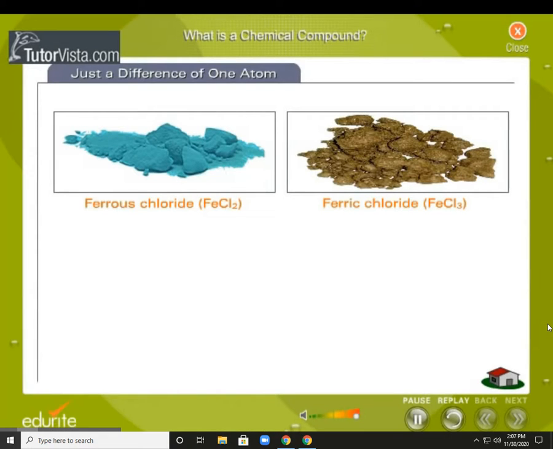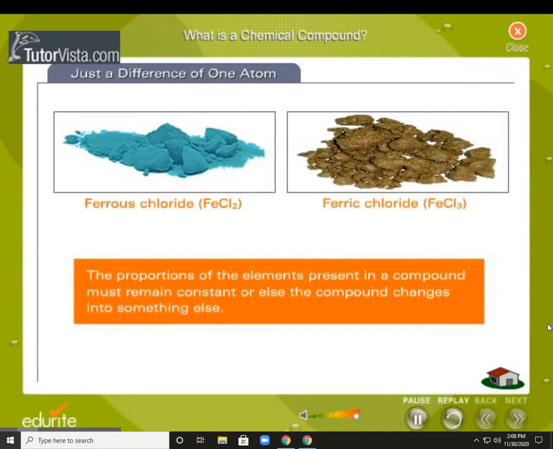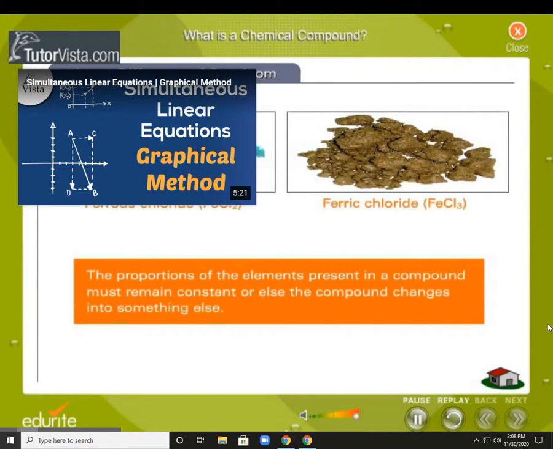Just a difference of one atom. The compounds displayed here may not look alike, but they are made of the same elements, iron and chlorine. The only difference between them is one atom. Ferrous chloride, FeCl2, has one atom of chlorine fewer than ferric chloride, FeCl3. The proportions of the elements present in a compound must remain constant, or else the compound changes into something else.